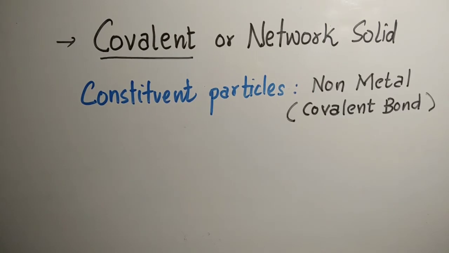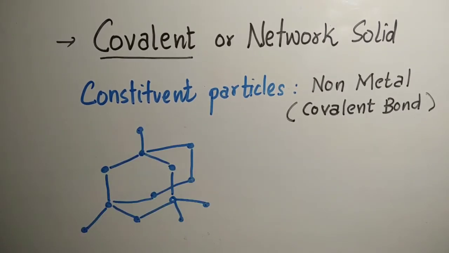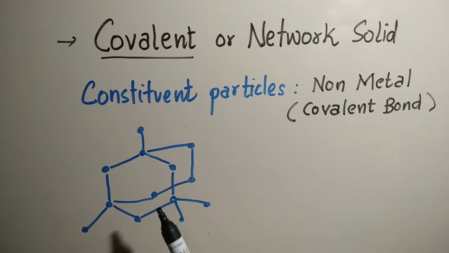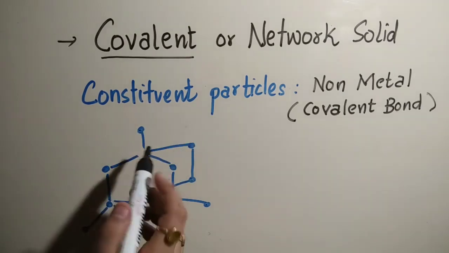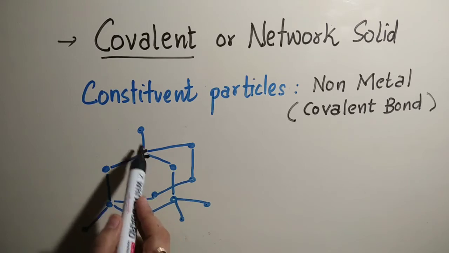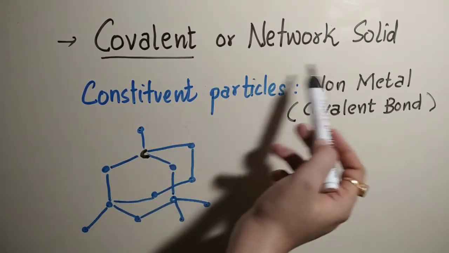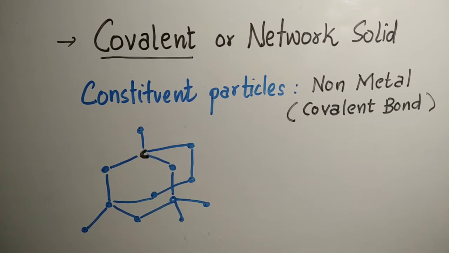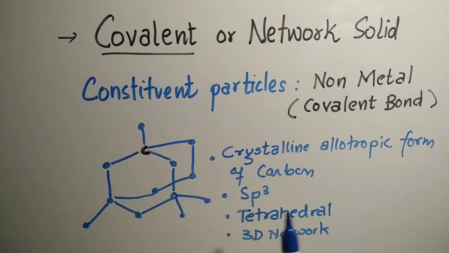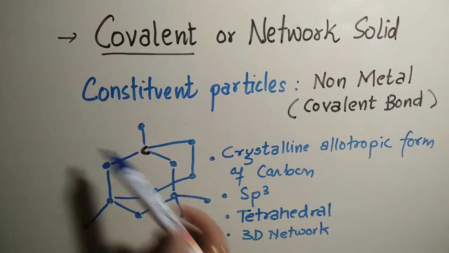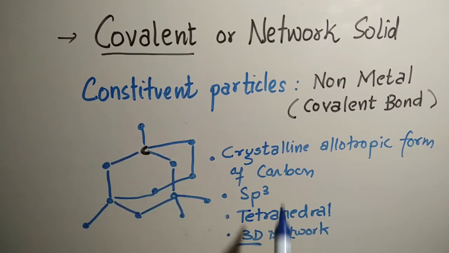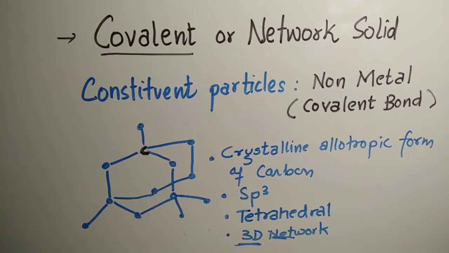For example, diamond is one of the allotropic forms of carbon. This is the structure in which each carbon is attached to 4 other carbon atoms, 1, 2, 3, 4, in a tetrahedral structure, and this arrangement is repeated again and again. That is why they are also known as network solids. So diamond is a crystalline, allotropic form of carbon. Each atom is sp3 hybridized, which is tetrahedral, and this network results in a 3D structure, a 3D network, hence it is called a network solid.